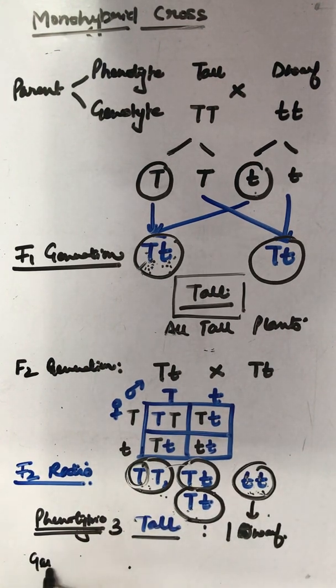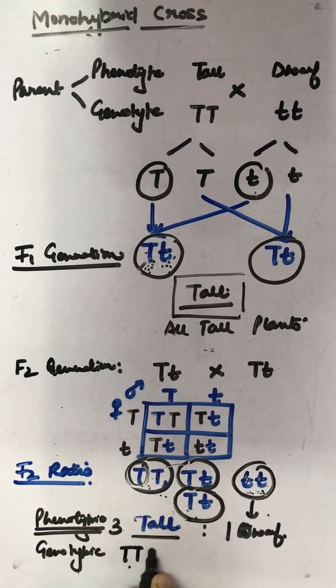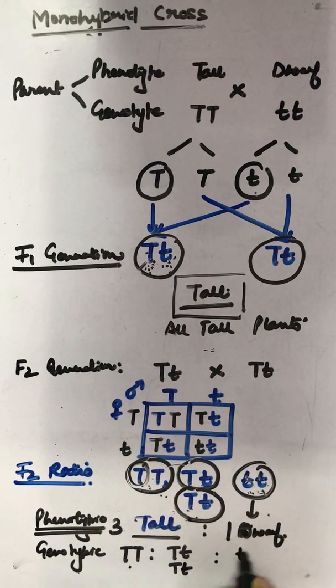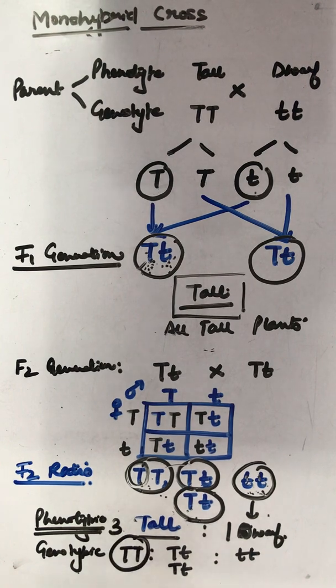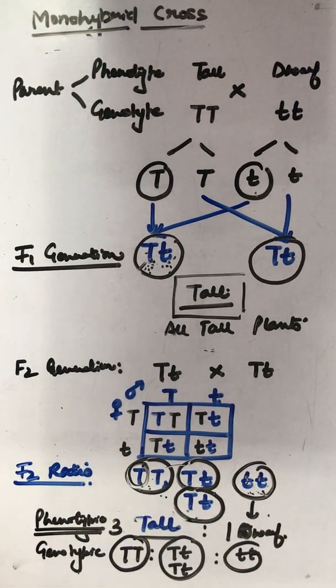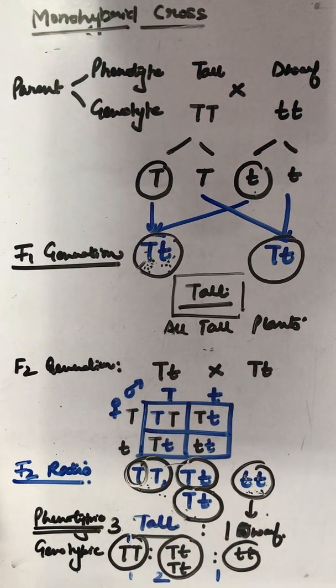But if I go for the genotypic ratio, then I have capital T capital T, capital T small t, capital T small t, and small t small t. That is 1:2:1.